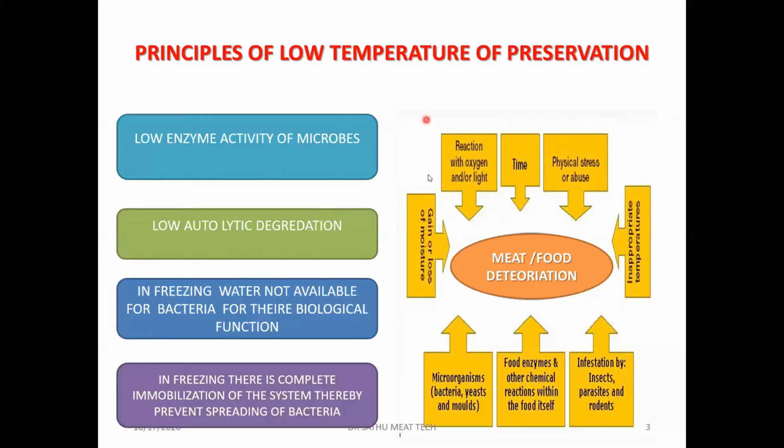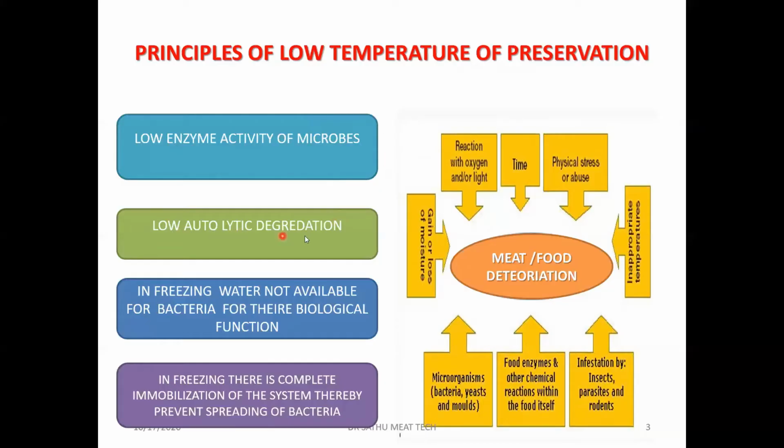When you reduce the temperature, the enzyme activity is slowed down. So we are lowering the enzyme activities of the microbes, and when that is slowed down, their multiplication is slowed down. That is what happens in the low temperature method of preservation.